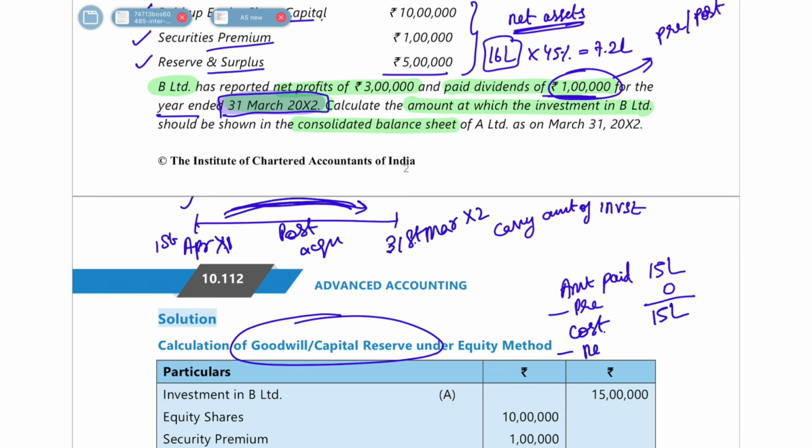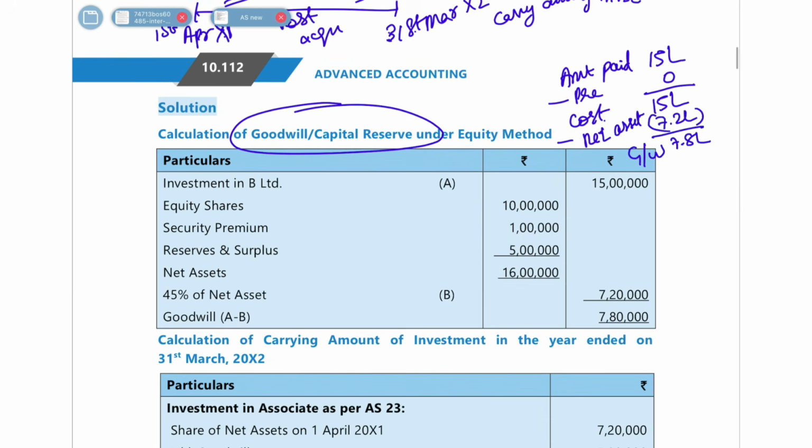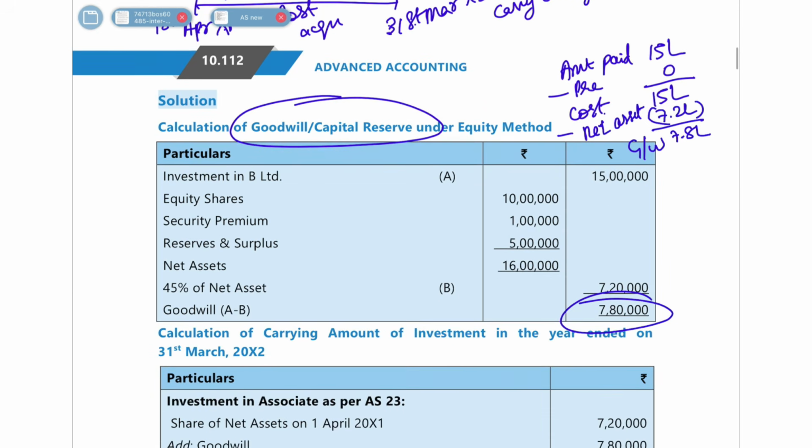From that you have to reduce your share of net assets. So how much was your share of net assets? It was 16 lakh into 45%, which was nothing but 7.2 lakh rupees. So you do minus 7.2 lakh rupees. You get 7.8 lakh rupees, which is nothing but your goodwill. And this is what they have shown here, 7.8 lakh rupees.